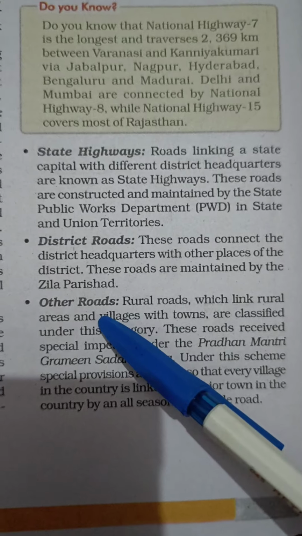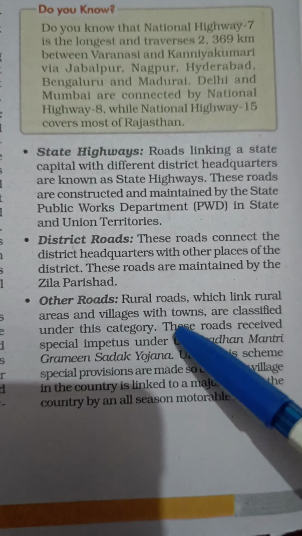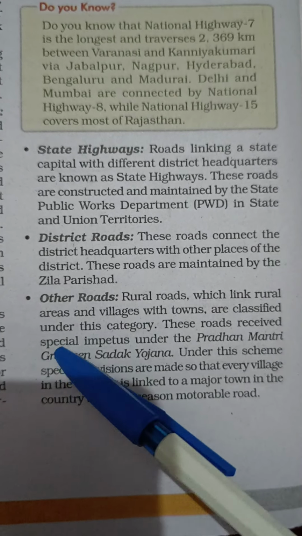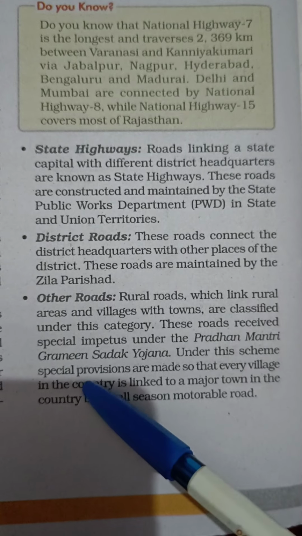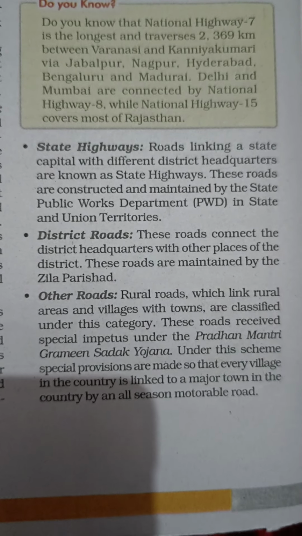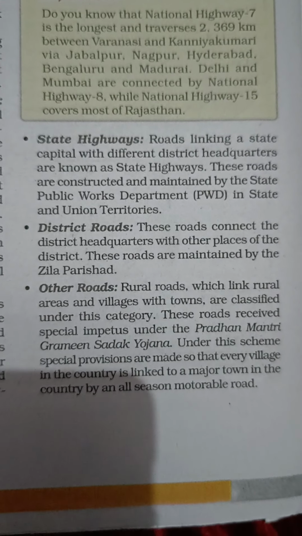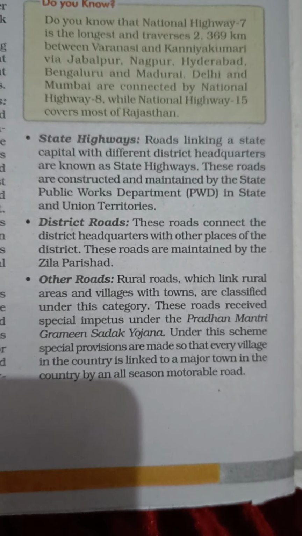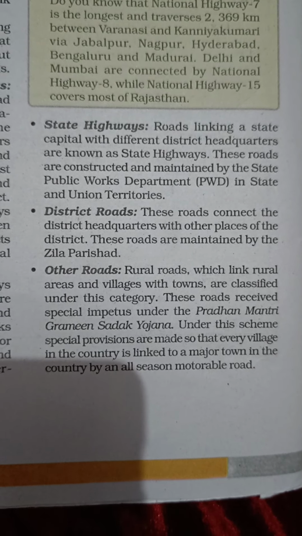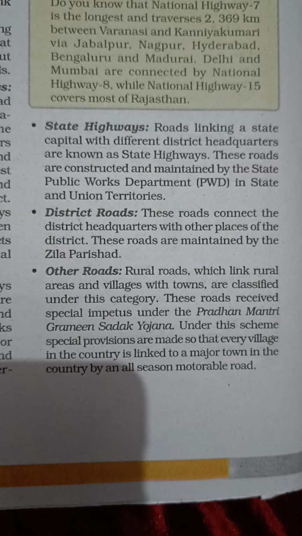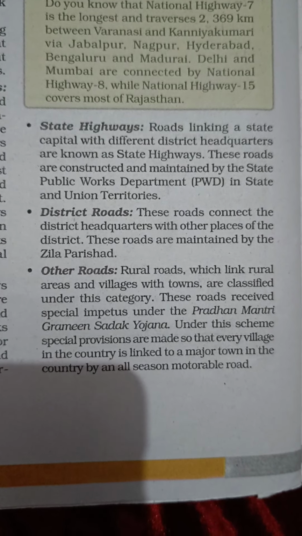Now, the other roads. The rural roads, which link rural areas, villages with the town, are classified in this category. The roads receive special impetus under the Pradhan Mantri Gramin Sadak Yojana. Under this scheme, special provisions are made so that every village in the country is linked to a major town in the country by an all-season motorable road.